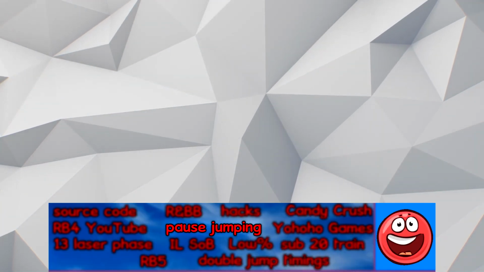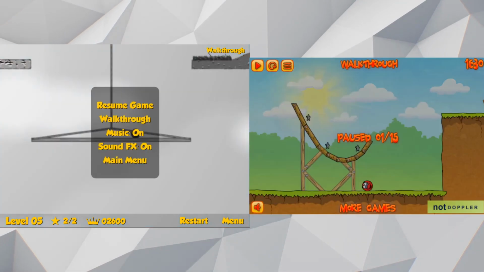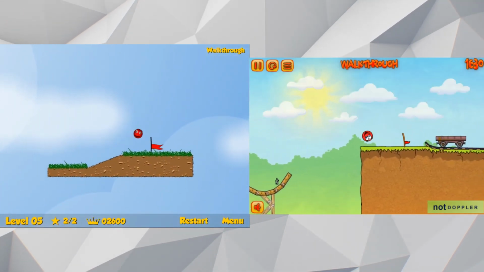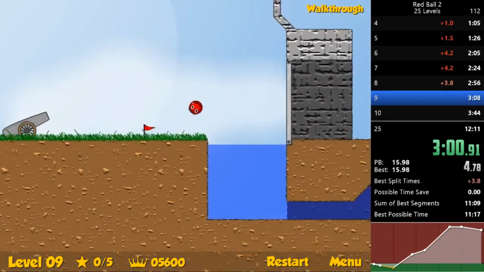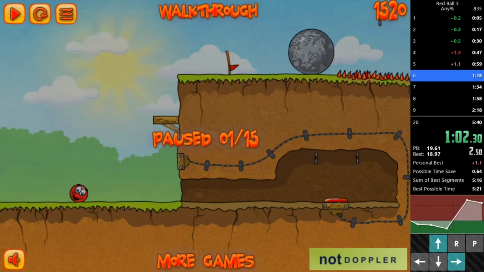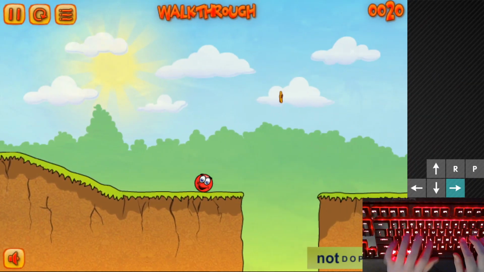Pause jumping is a glitch present in both Red Ball 2 and Red Ball 3 that allows the player to execute 2 jumps on the exact same frame by buffering the second jump through the pause menu. This allows the effect of the 2 jumps to be compounded, giving Red Ball at least double the height of a normal jump. In Red Ball 3, this trick is relatively easy.